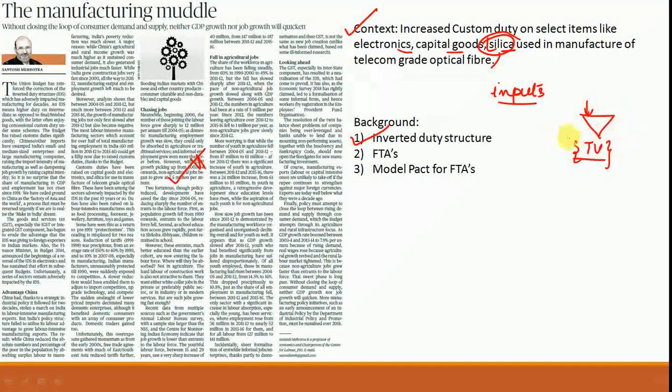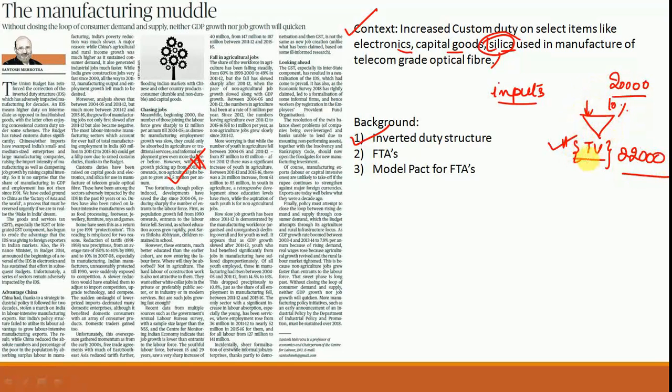So what happens because of this inverted structure is that it is beneficial to import a television set rather than import the input materials or the raw materials for a television set and manufacture television sets in this country. For example, the television set is 20,000 rupees, and on this 20,000 rupees there is a custom duty of suppose 10%. So the entire cost of this television in the country will be 22,000 rupees if it is imported.